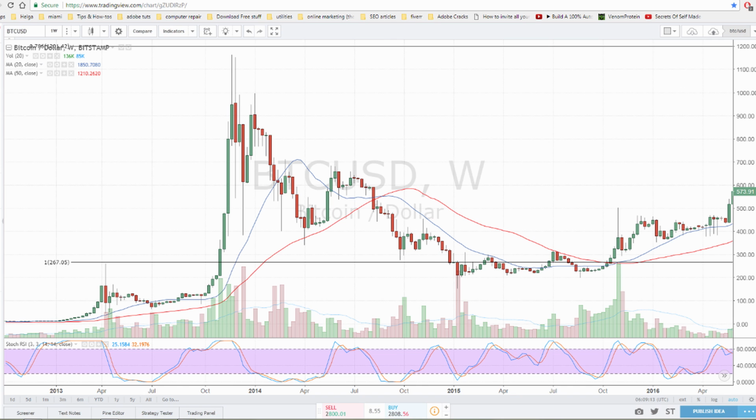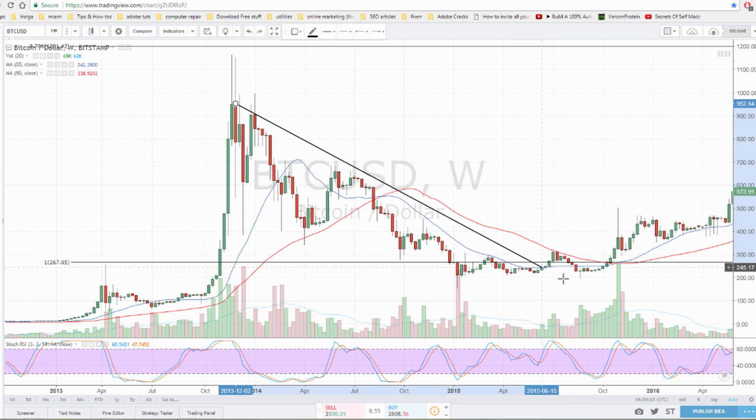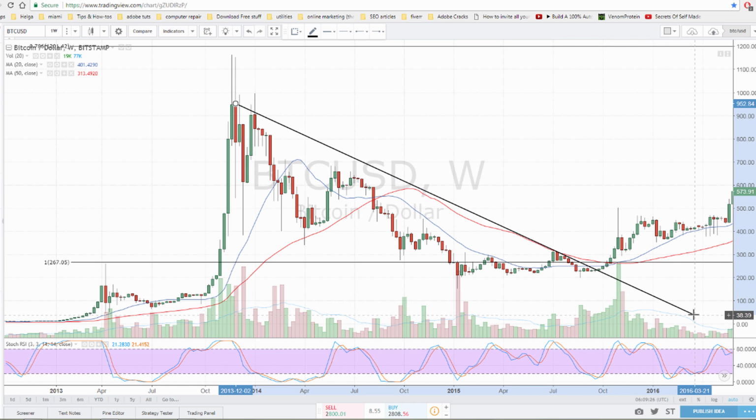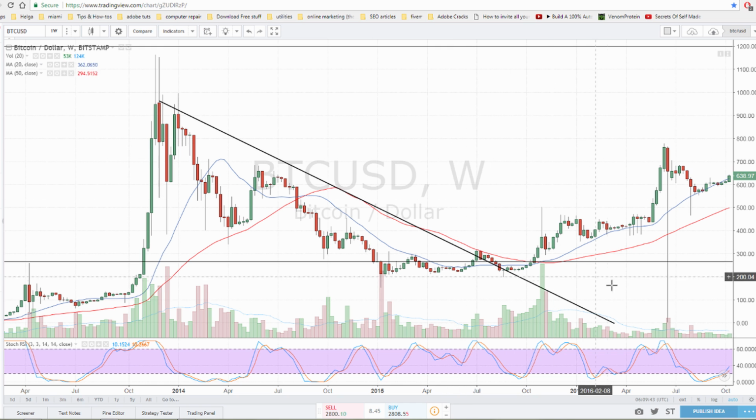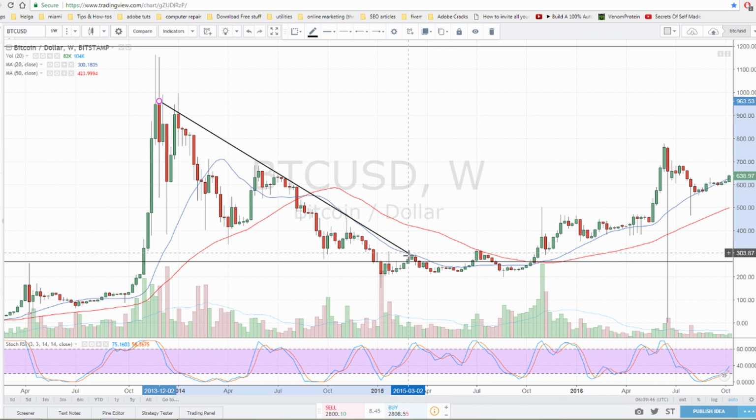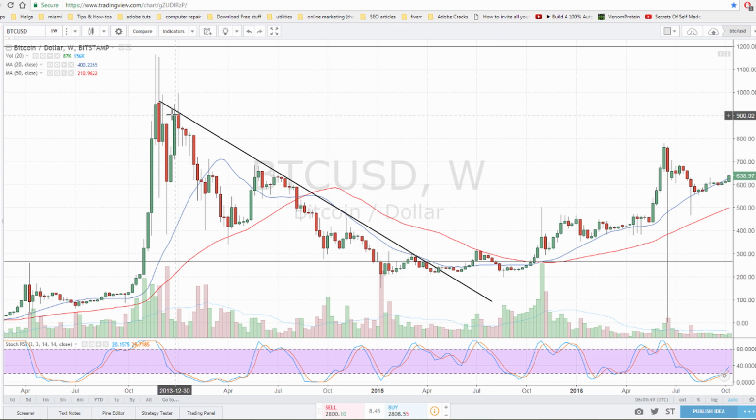If we draw a line from the very top of the bubble, going through the new lower high, where the candle closes, to be fair, this line is going to dictate how long and how fast or slow we're going to be in the bear market.